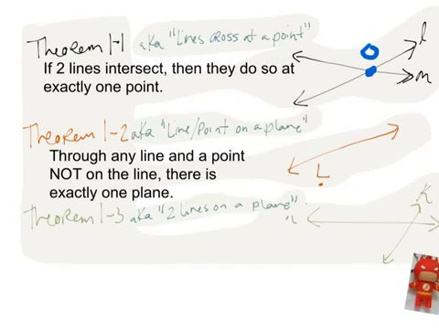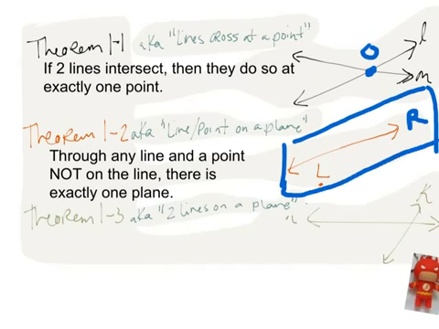Let's take a look at this. Here we have a line, we'll call this line R, and point L. Note that point L is not on line R. It says there's only 1 plane that can contain these 2 things. So let's go ahead and draw that plane in. There it is. A plane just looks like a parallelogram of sorts.